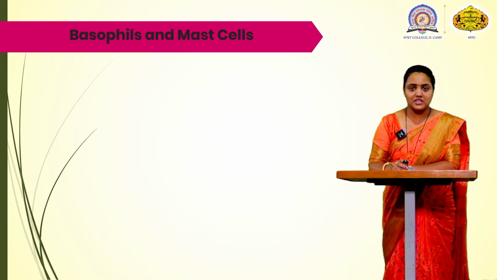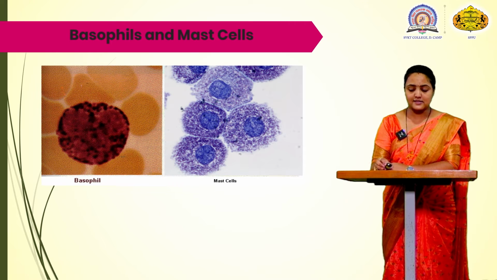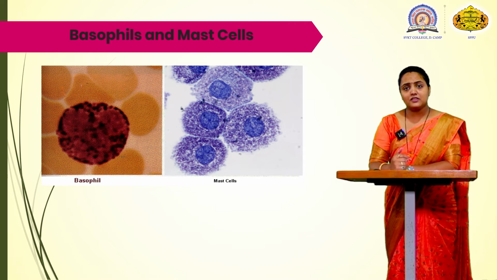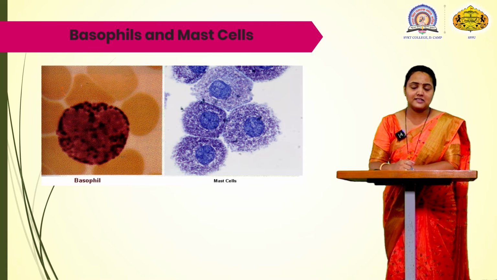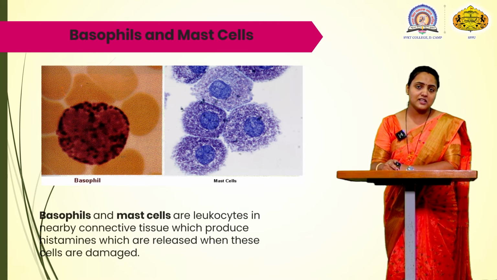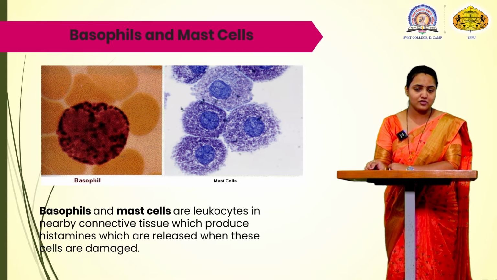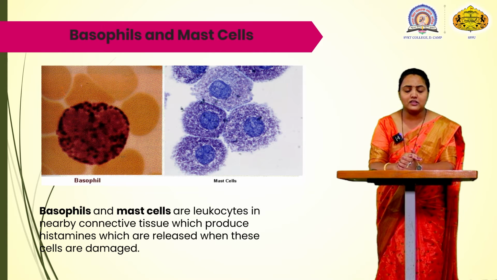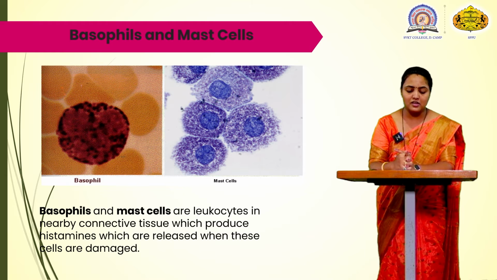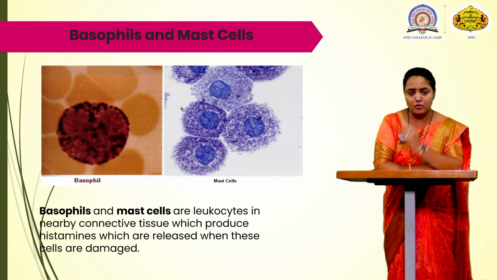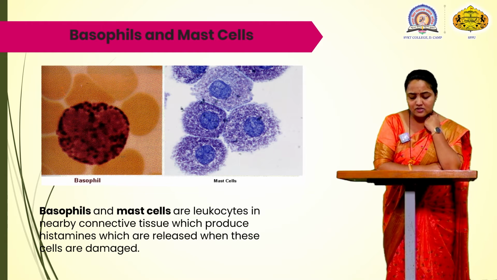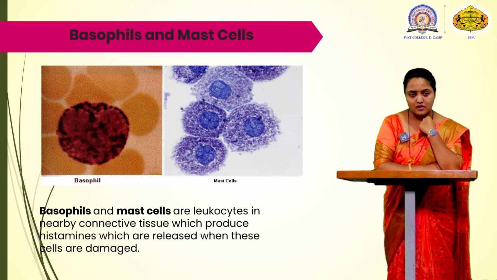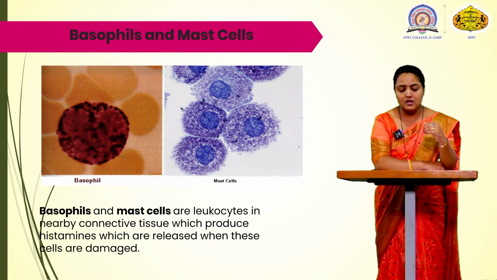After this, we are going to see the basophils and mast cells. You can see the figure of basophils and mast cells under a microscope. These are also cells involved in phagocytosis. They are also a type of leukocyte. They are present in the connective tissue. They are present in most tissues characterized by blood vessels and nerves. They are especially prominent near the boundaries between the outside world and the internal environment, such as the skin and mucosa.